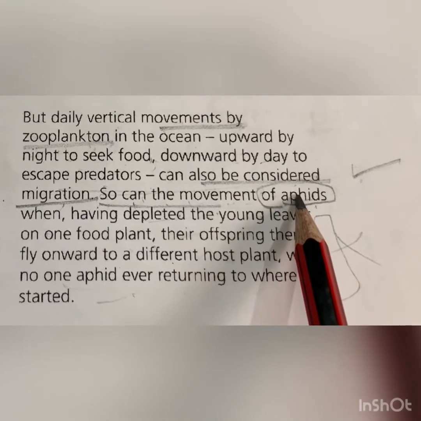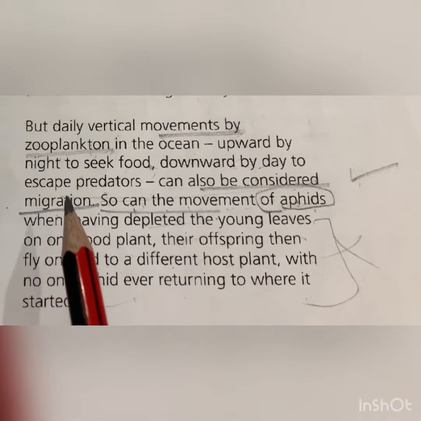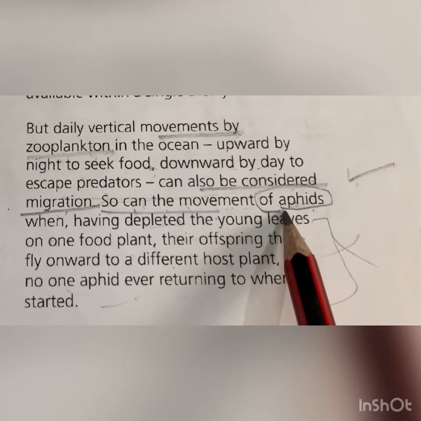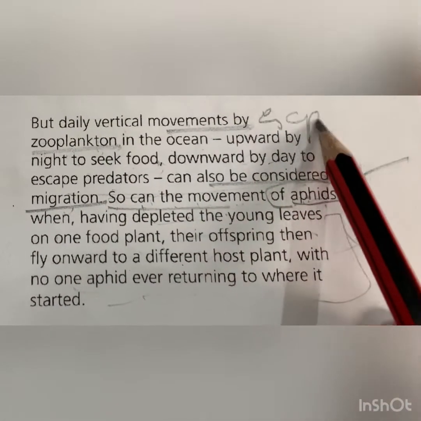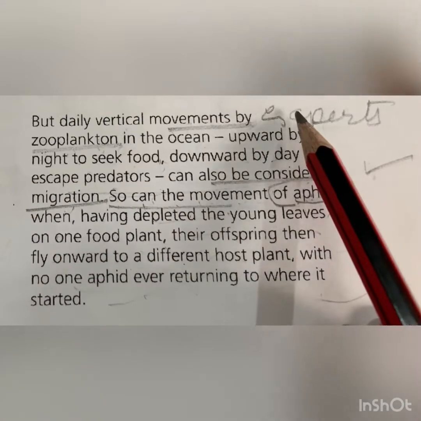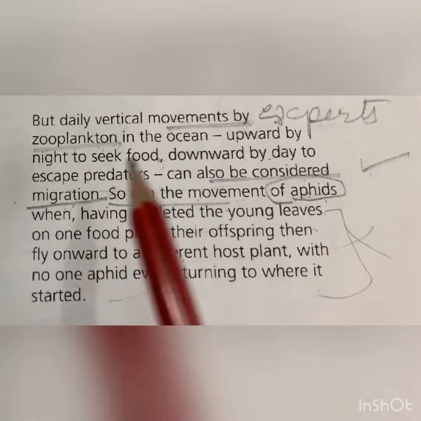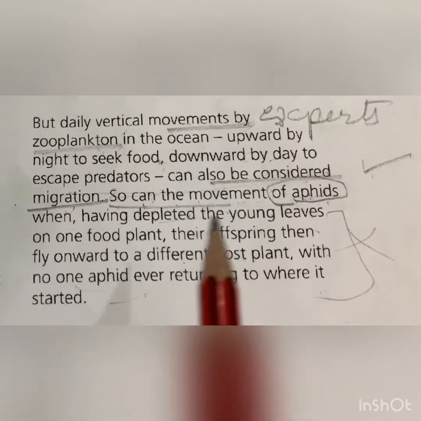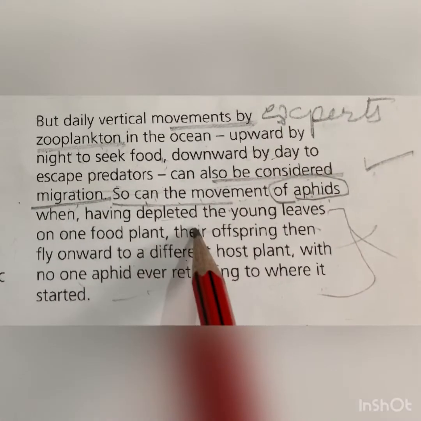These similar words are mentioned in the statement in the exercise, but one particular word is missing over here, and that is experts. Experts' opinion. Here we can't see the opinion of experts anywhere. So something is missing over here.